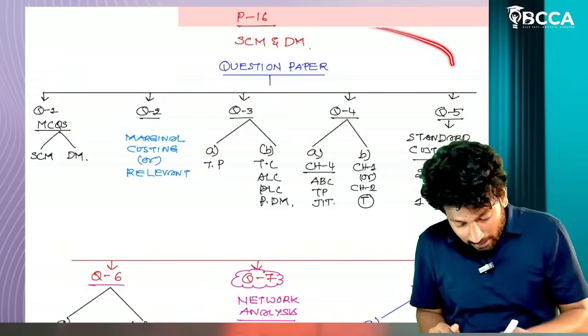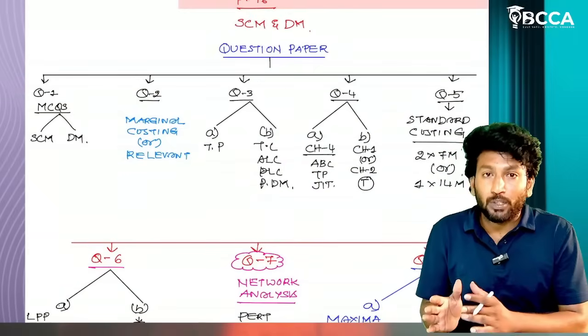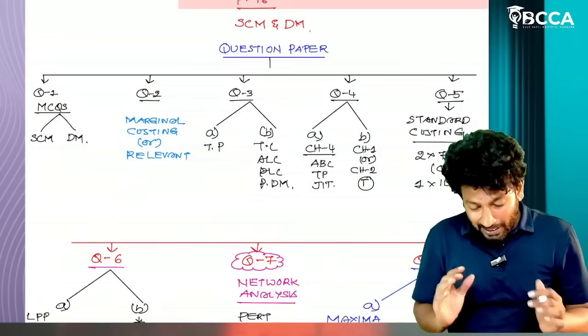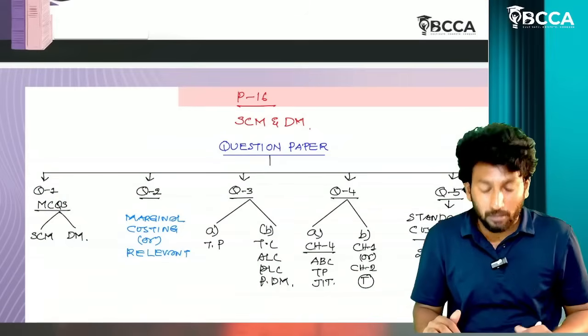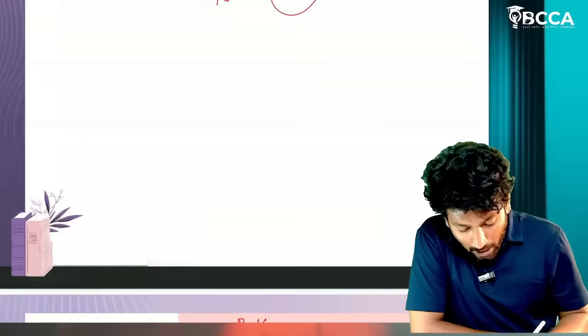This is the complete question paper pattern: which questions are asked from which chapters. I'm going to explain this analysis after analyzing past papers.